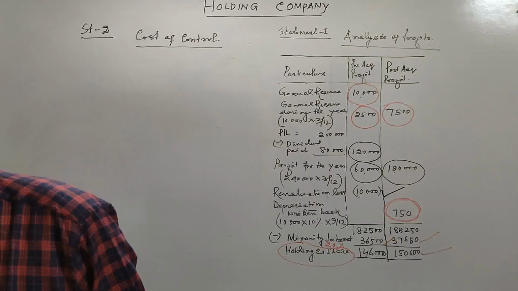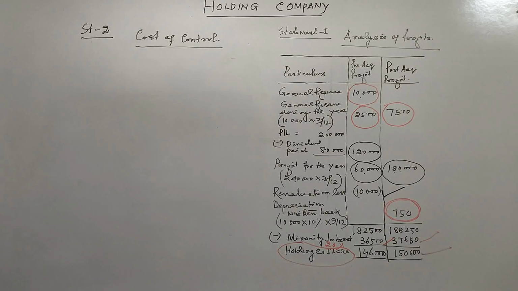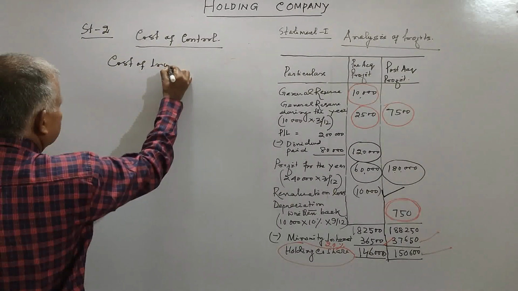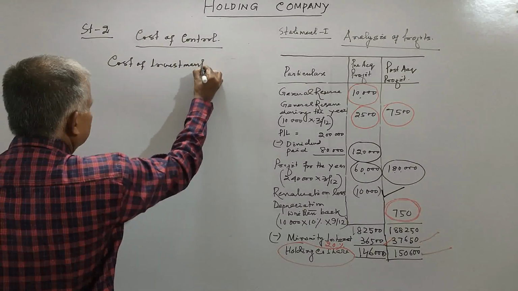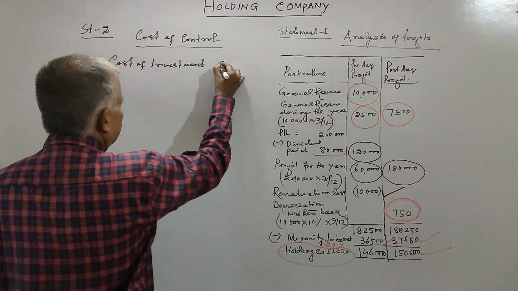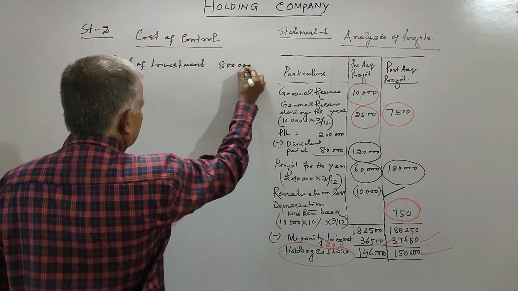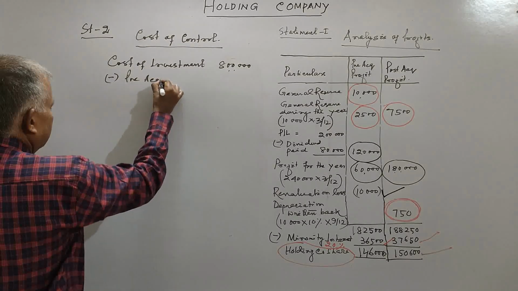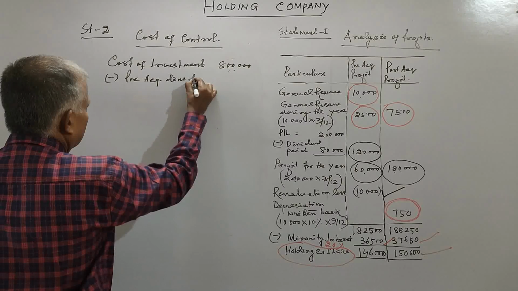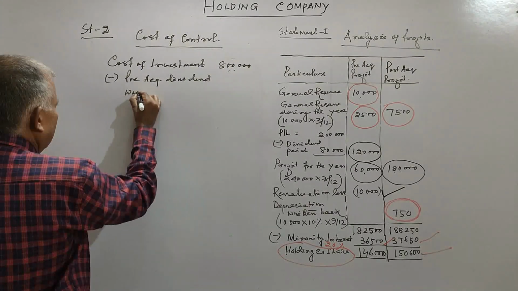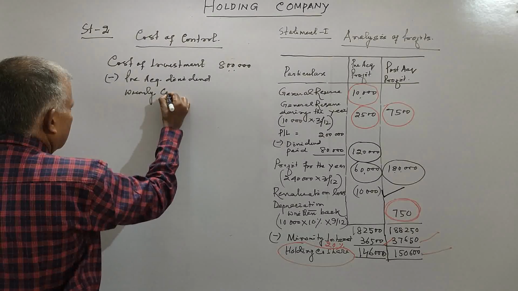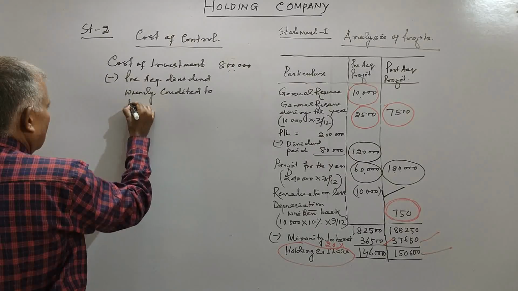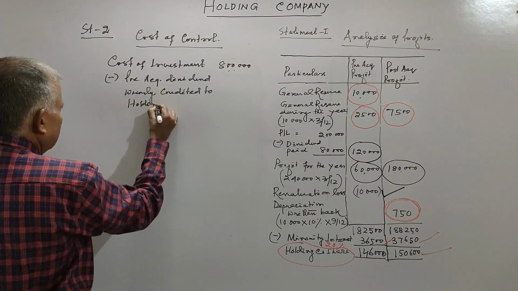The first step for cost of control is the cost of investment. So the cost of investment is 8 lakhs, less pre-acquisition dividend wrongly credited to holding company PL.